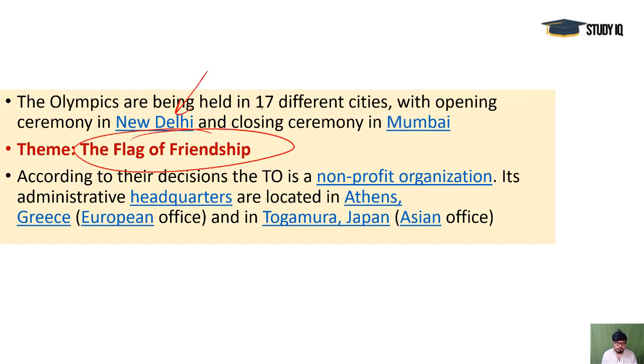In New Delhi, it was mainly started and ended in Mumbai, and in 17 different cities these programs were organized. The Theatre Olympics is a non-profit organization. Headquartered there is in Athens, Greece, and the other one in the Asia region is Togamura, Japan.